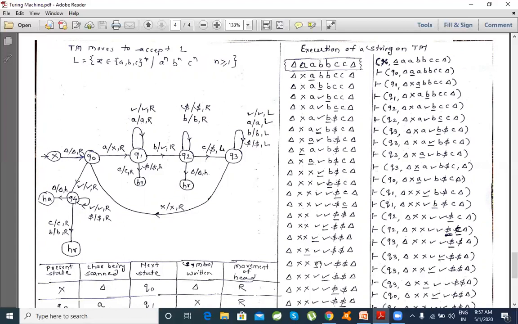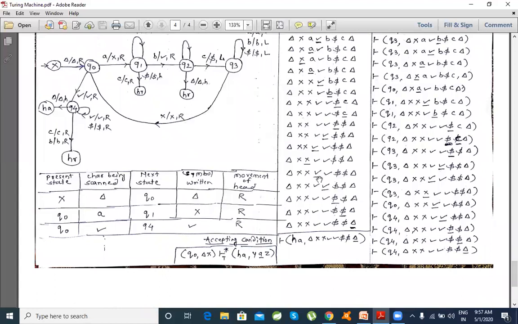So what it finds: on replacing x by x and moving towards right, if it directly sees the tick mark, it indicates that the machine remembers that all a's are exhausted. Understood? So I won't see any particular a now. We are right now here. If a's are exhausted, I shouldn't even see extra b's and c's. So this tick mark will be replaced by tick mark, and it goes more towards right.